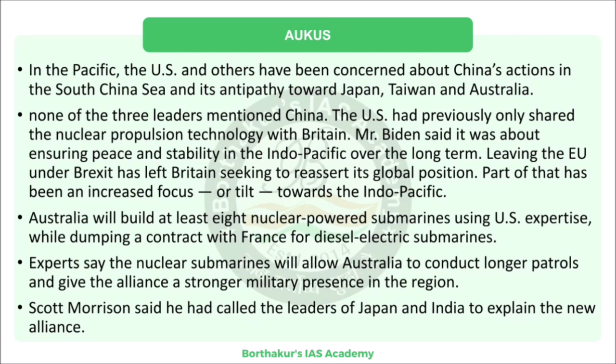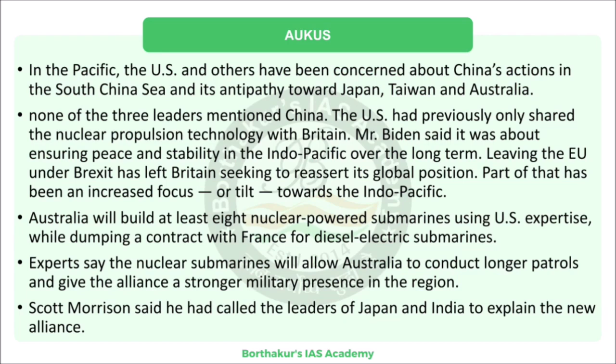Now let us come to France. When you have a contract worth tens of billions of dollars ended because America is supplying you with the technology to build your own nuclear powered submarines, which are far more effective, far more advanced, far more capable than what you are supplying to the Australians, it is understandable that France is furious.